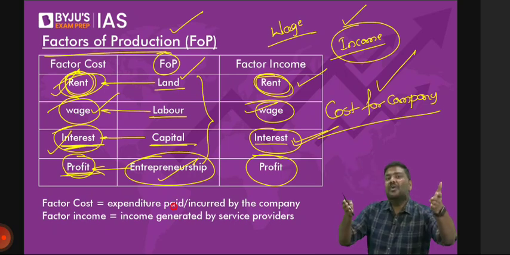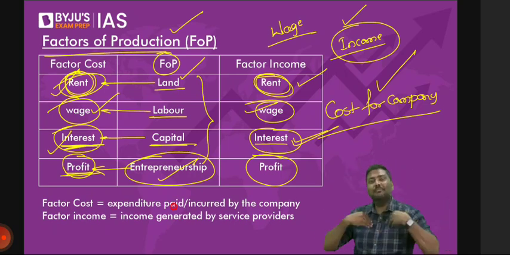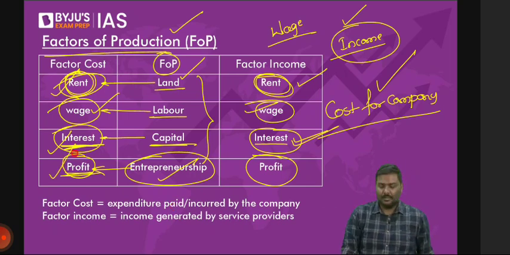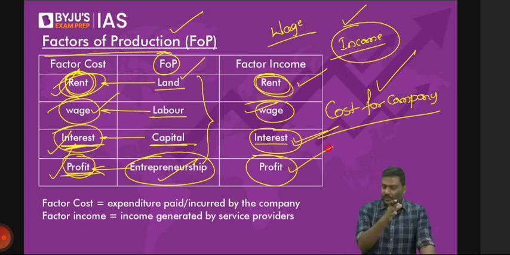So whatever the profits of the company, it goes to the owner. Because the company is giving the profits to the owner, it is a cost for the company, it is an income for the owner. So factor cost, factor income.